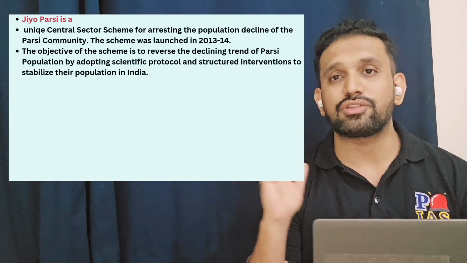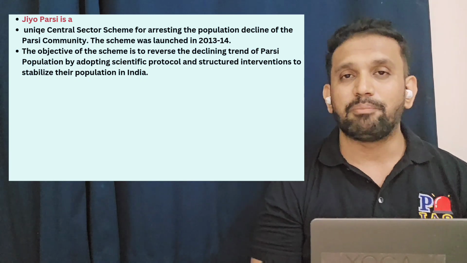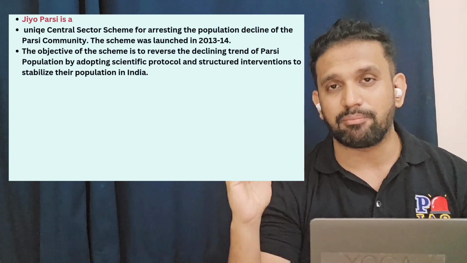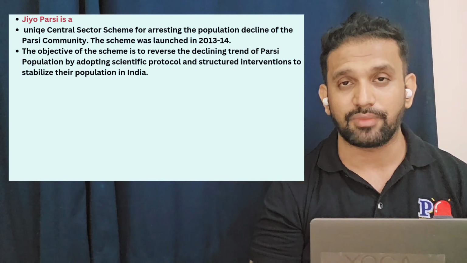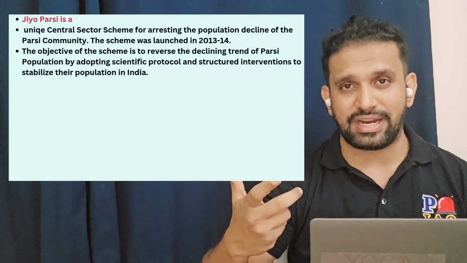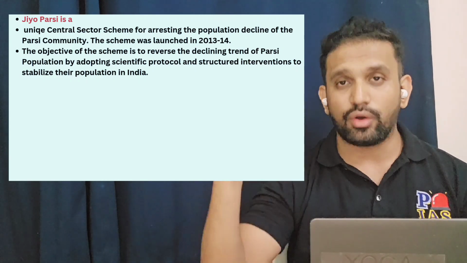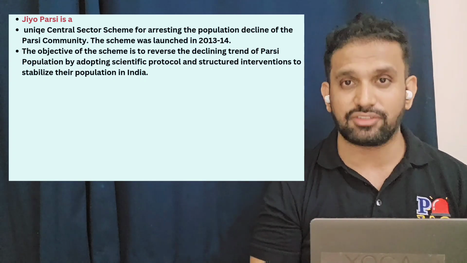The Jio Parsi scheme was launched by the government of India in 2013-14. Basically, the idea was very simple. The Parsi population in our country is declining. It has become less than 1 lakh at this point of time. So we want to reverse this trend. We want to make sure that the Parsi population does not keep declining and only a few are left in our country. We should not have that situation.